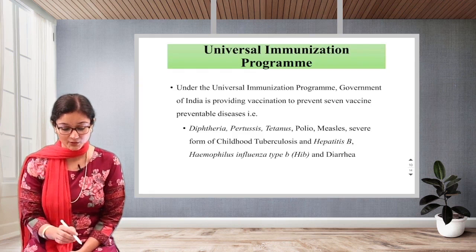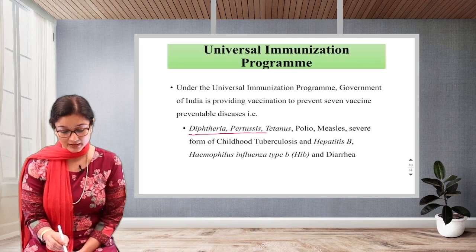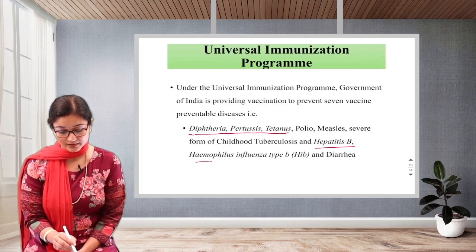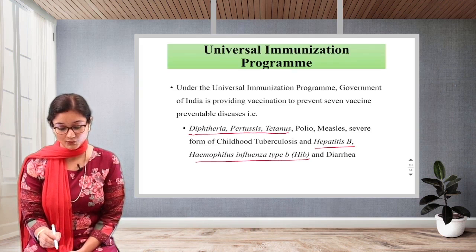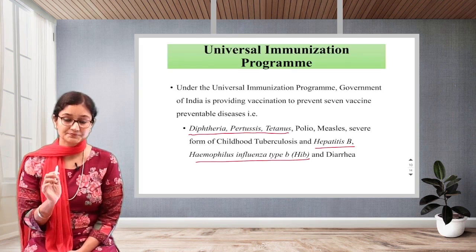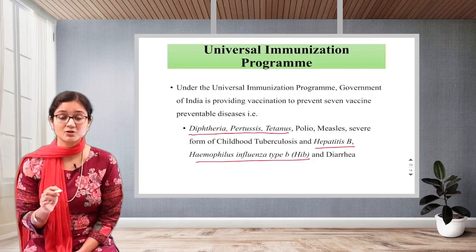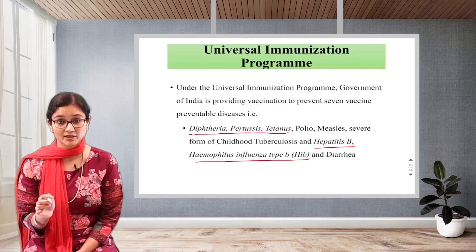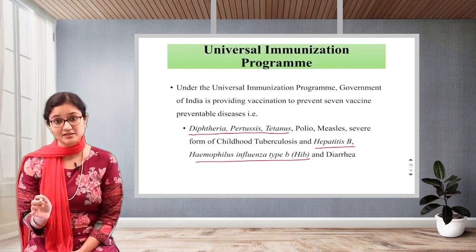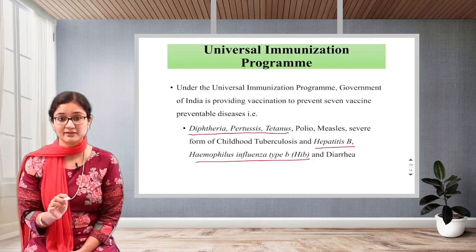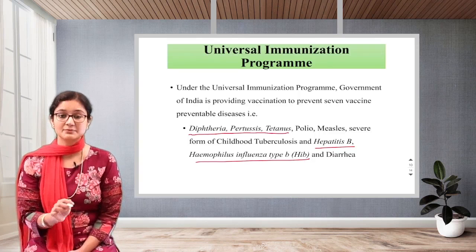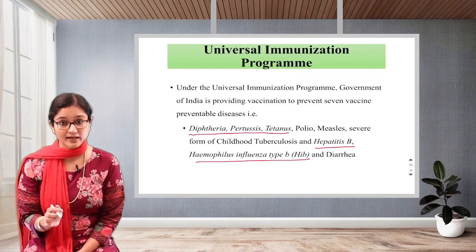Okay, now here if you can see, I have highlighted these, 1, 2, 3, 4, 5. These 5 diseases can be prevented with the vaccine we call pentavalent. Okay, the pentavalent injection is given. Penta means 5. These 5 diseases can be prevented with that particular vaccine.